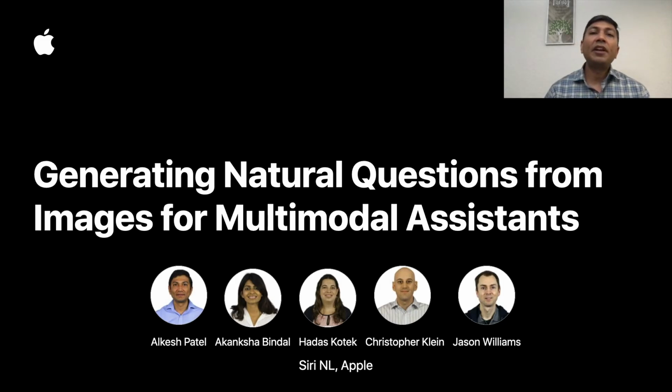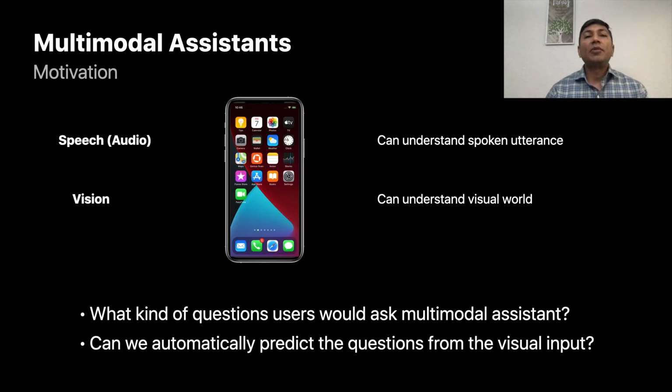Today I will be presenting our work on generating natural questions from images for multimodal assistants. In a multimodal assistant, one can think of having additional input modalities such as vision along with speech. In our work, we wanted to understand what kind of questions users would ask a multimodal assistant. Since the visual world can be limitless, we also wanted to see if we can generate those questions automatically from given